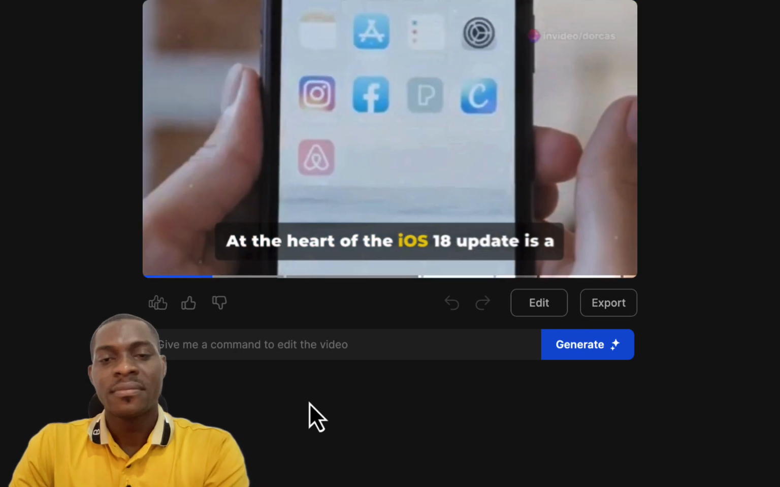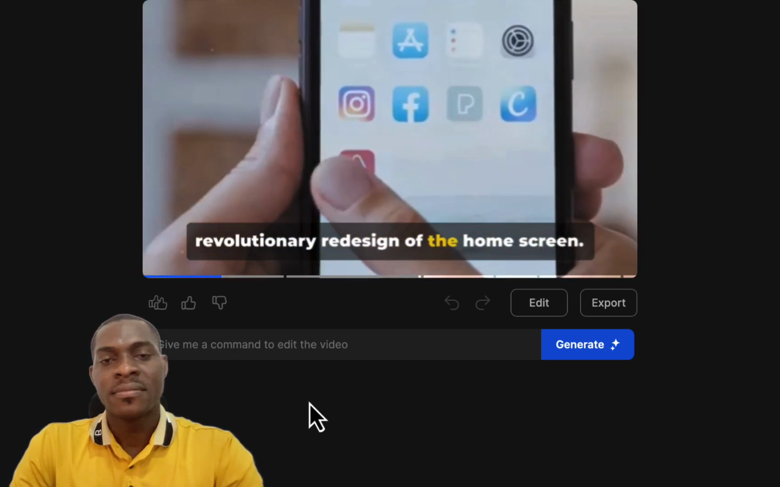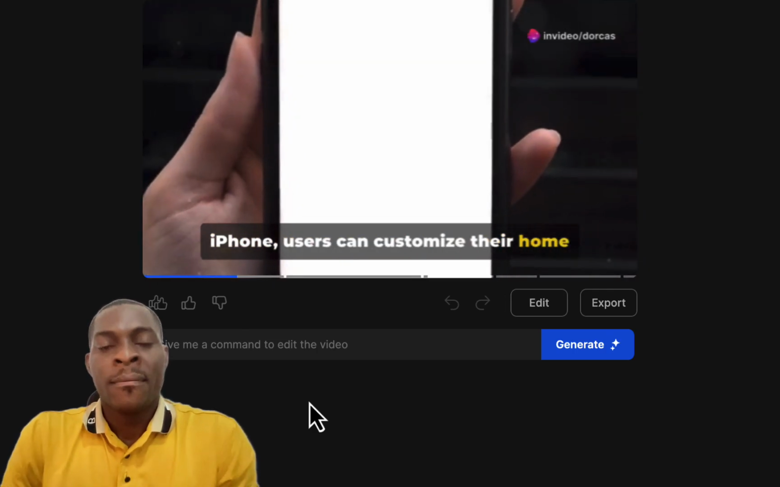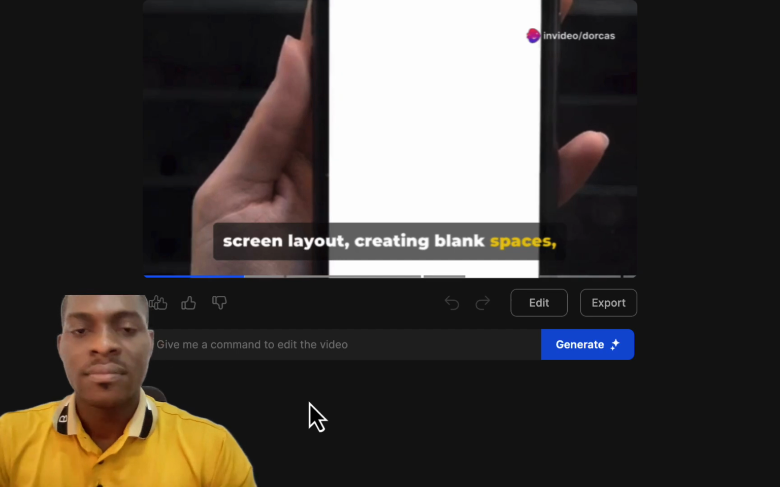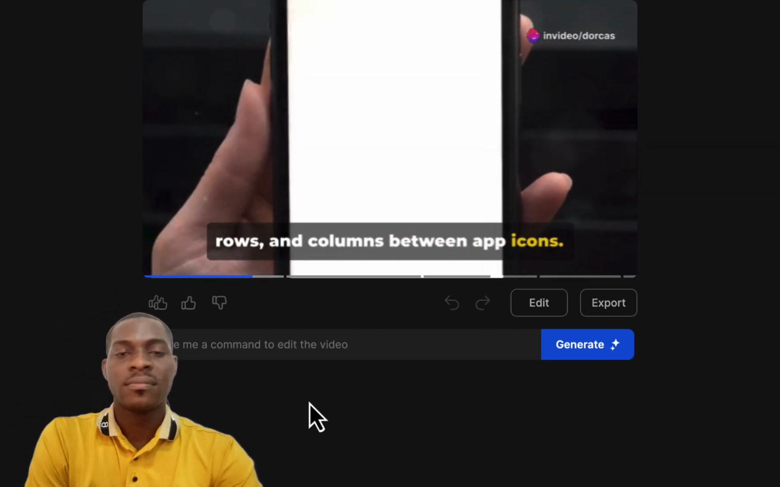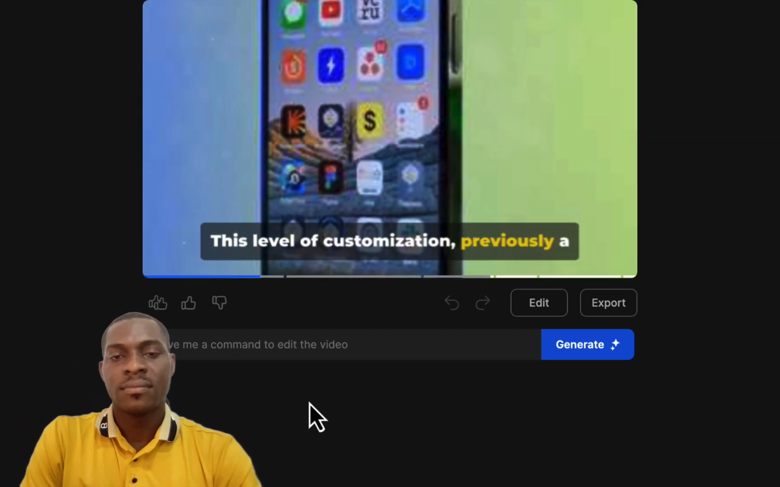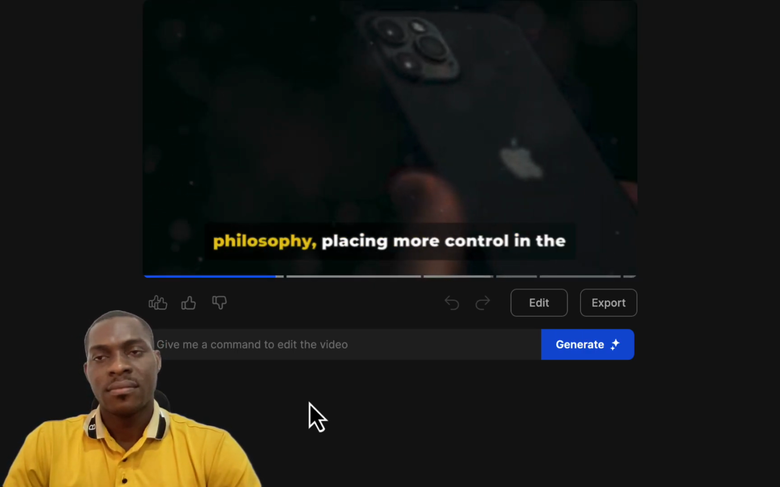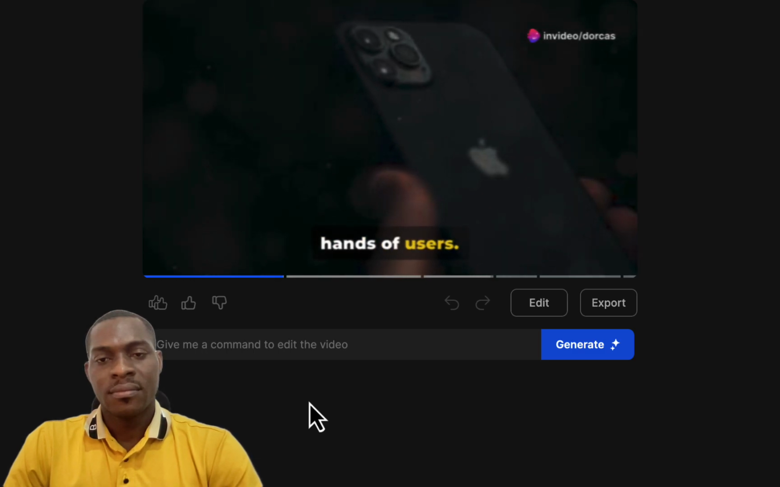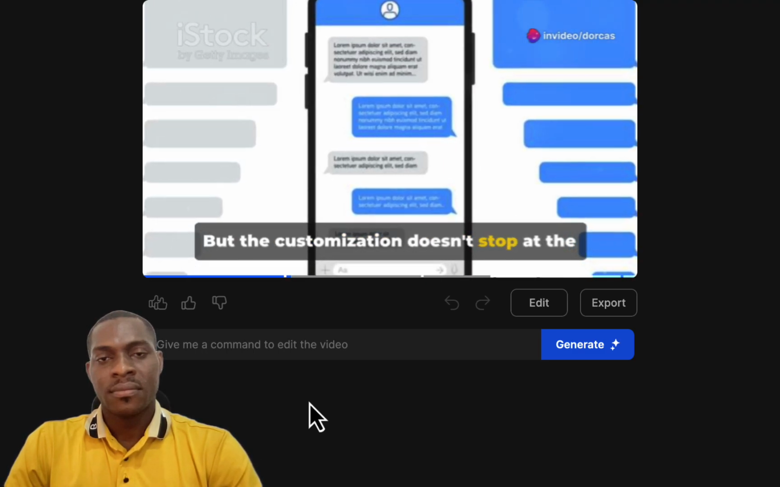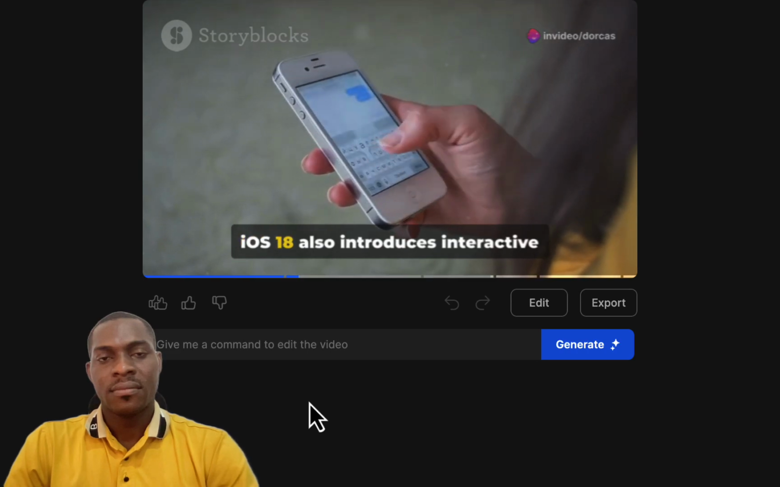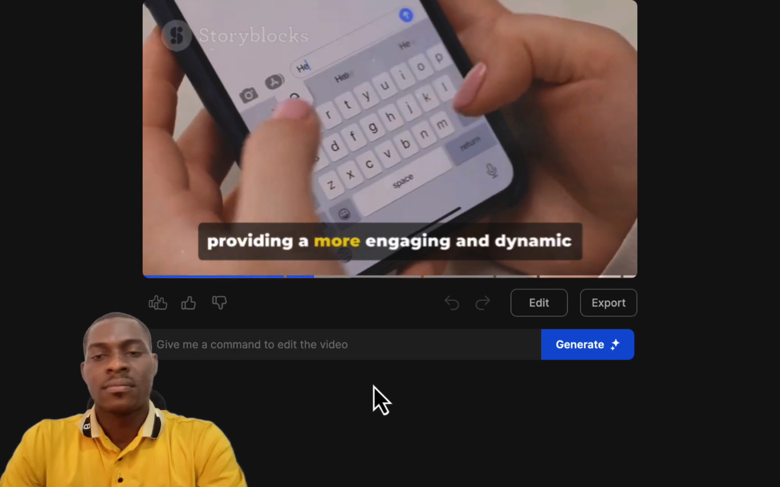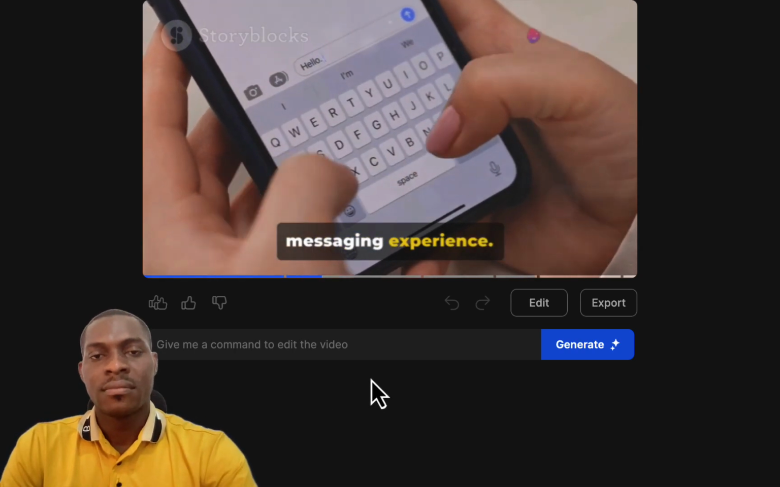At the heart of the iOS 18 update is a revolutionary redesign of the home screen. For the first time in the history of the iPhone, users can customize their home screen layout, creating blank spaces, rows, and columns between app icons. This level of customization, previously a mainstay of Android devices, marks a significant shift in Apple's design philosophy, placing more control in the hands of users. But the customization doesn't stop at the home screen. iOS 18 also introduces interactive iMessage with tapbacks and text effects, providing a more engaging and dynamic messaging experience.